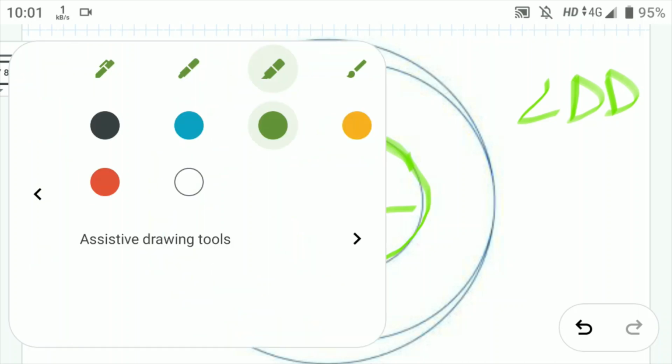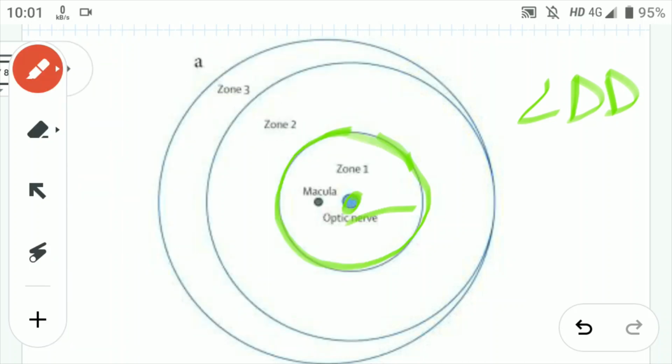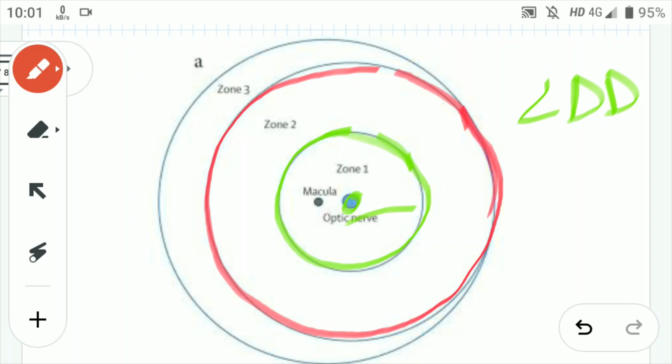Now in zone 2, again the optic disc will be the center, but its radius will extend up to the nasal ora serrata. Now you can understand that this will be the nasal side because the optic disc is situated here only. So this is my zone 2. So what is the radius of zone 2? Where does that radius start from? From the optic disc to the nasal ora serrata, extending nasally. Fine. Okay, so this is the whole radius for the second zone.